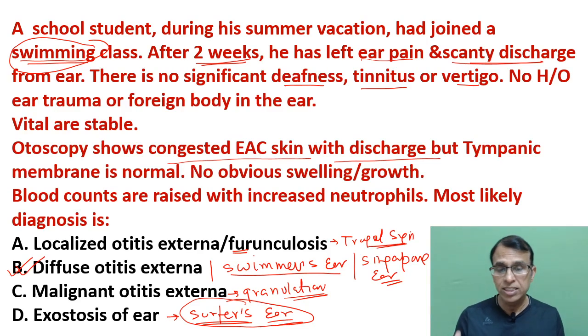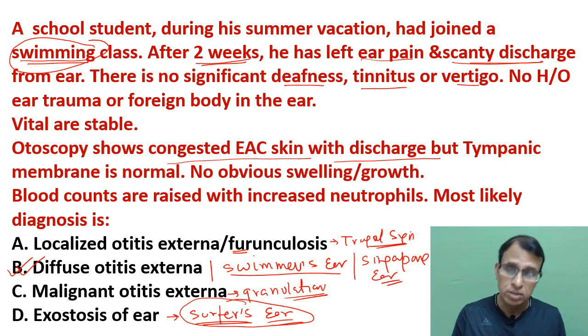And diffuse otitis externa, swimmer's ear, because it's a widespread infection of the canal, predominantly you have to give antibiotics, and also symptomatic treatment for pain, or if there's a fever, antipyretics and all that, and sometimes local drops are added, and you keep the ear dry again and again. You have to dry the ear with cotton again and again, and that should be it. So treatment is not very difficult.